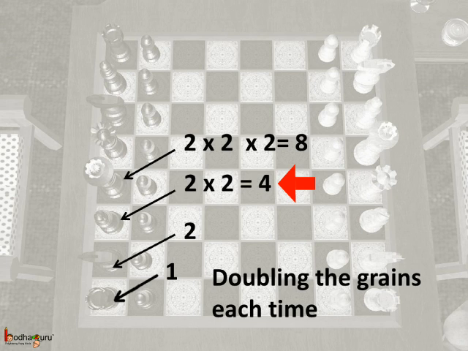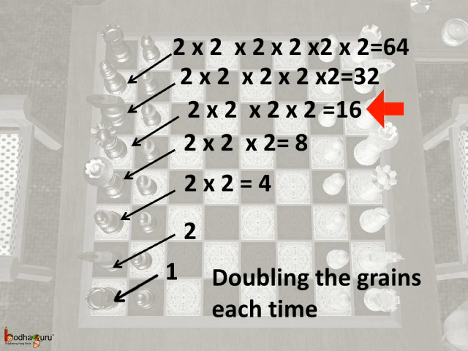For the fourth square, double the figure, that is, multiply by another 2. It would be 2 into 2 into 2, which is equal to 8 grains. For the fifth, it would be 2 into 2 into 2 into 2, which is equal to 16. That is 4 times 2.